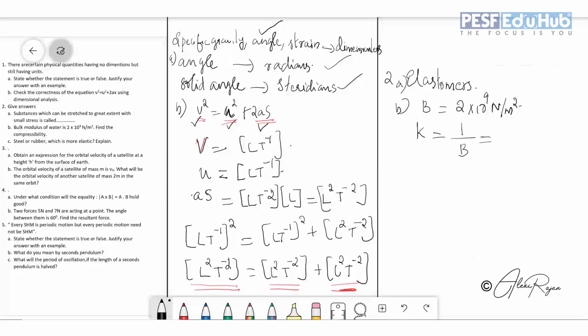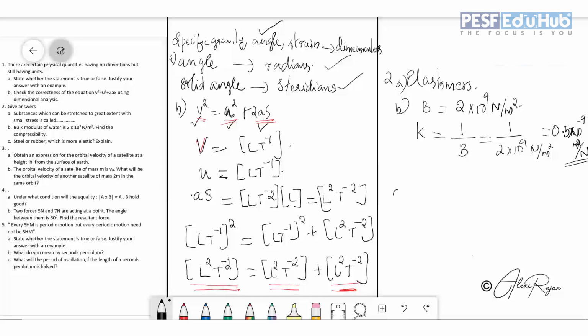So you will get 1 by 2, that is 0.5 into 10 raised to minus 9 meter square per Newton. Now this is the answer of the second sub question.